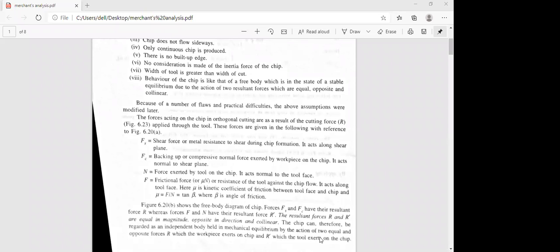N is the force exerted by the tool on the chip. All these are definite terms you have to consider. F is the frictional force. It is given by mu into N, where mu is the kinematic coefficient of friction. F is equal to mu N, or mu is equal to F by N is equal to tan beta. Tan beta is the angle of friction.